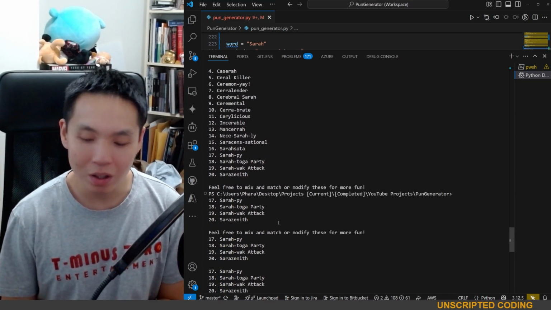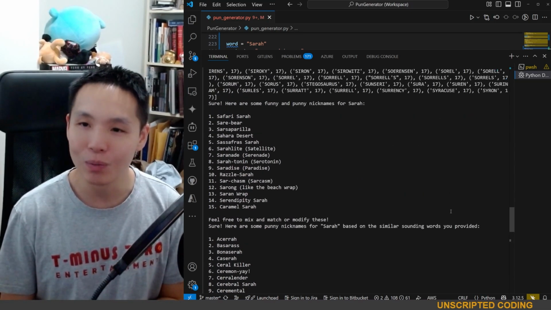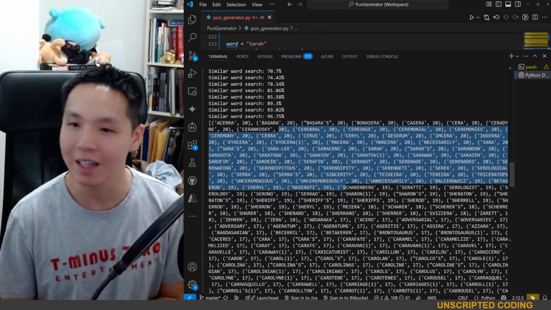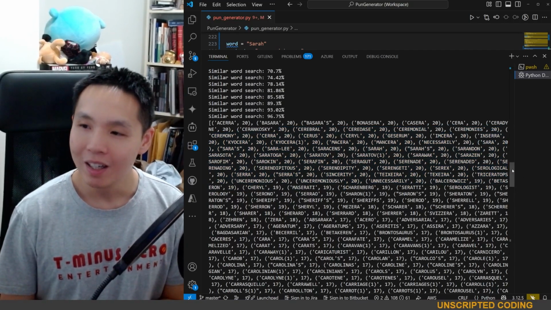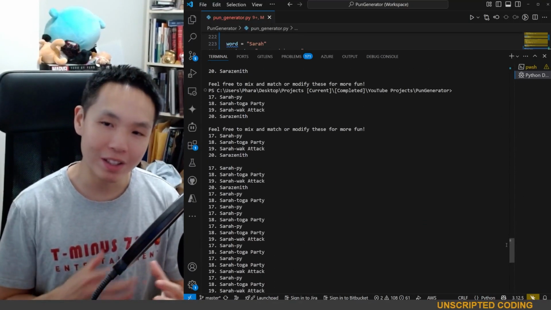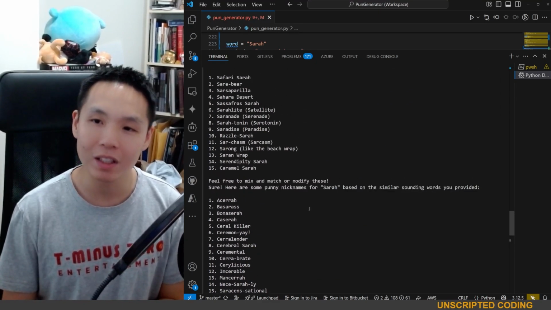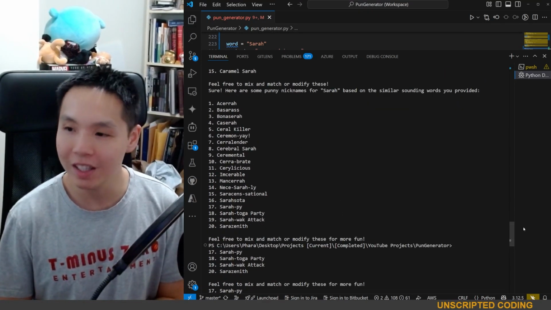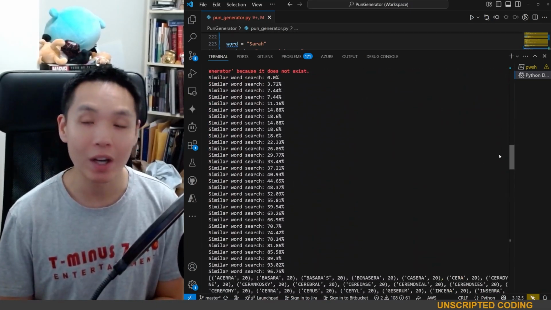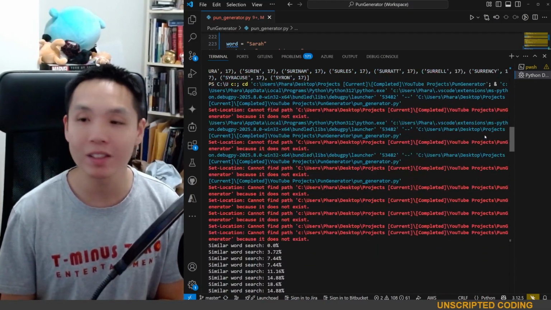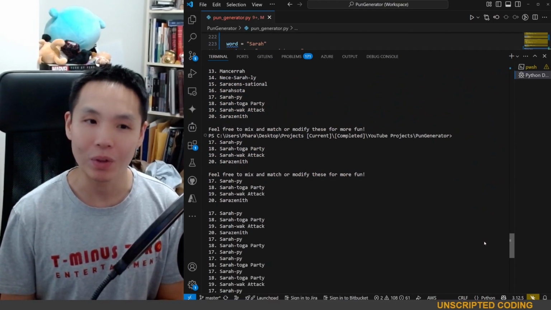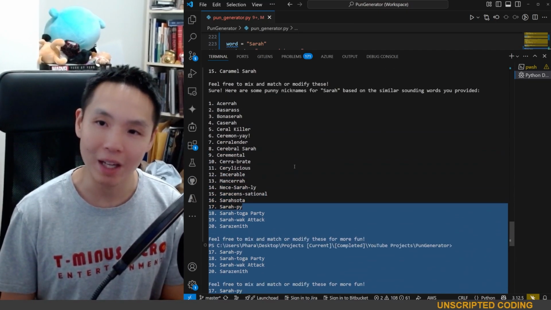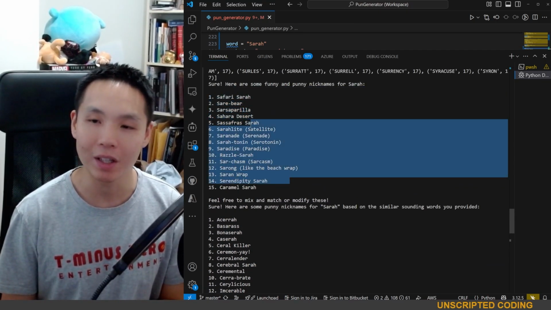But I might want to limit my dictionary to more common words because honestly, half of these first ones, I don't even know what they mean. Anyways, you can see there's a very different set, and perhaps I can adjust the prompt to say you don't have to use it and maybe try and come up with more punny phrases than nicknames. We can play around with it. But regardless, I think these are closer matches than the ones that were provided up top.